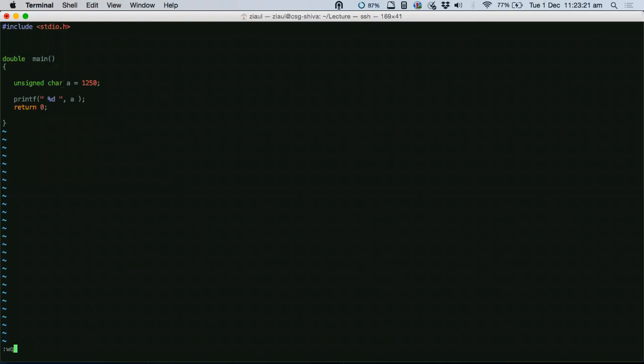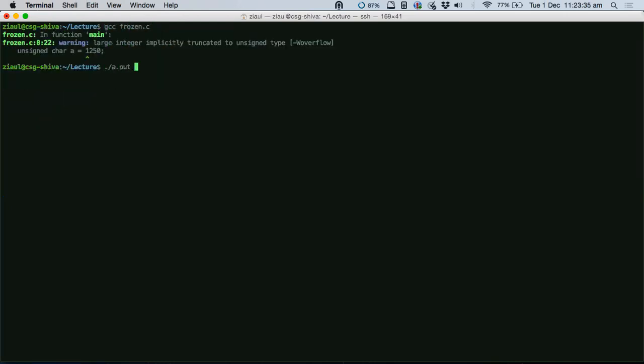Is that okay? Just think of this entire line, unsigned character, as a character only, which can just store a maximum of 2 power 8 values. Now if I run the code here, see, what did I get? I got some other number. I never got 1250. And second, I got a warning saying large integer. It is a large value which cannot be stored here.